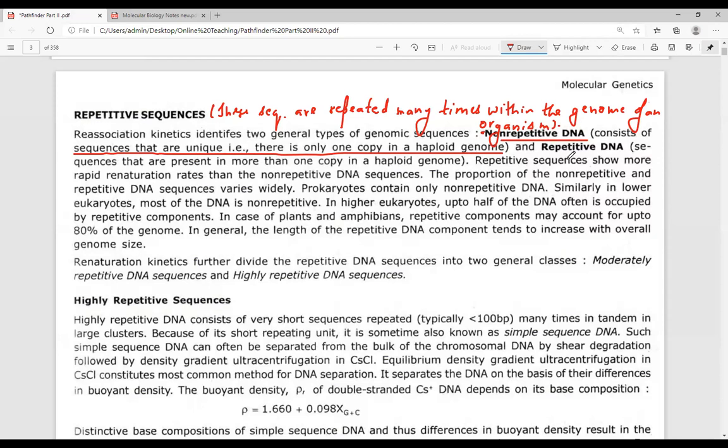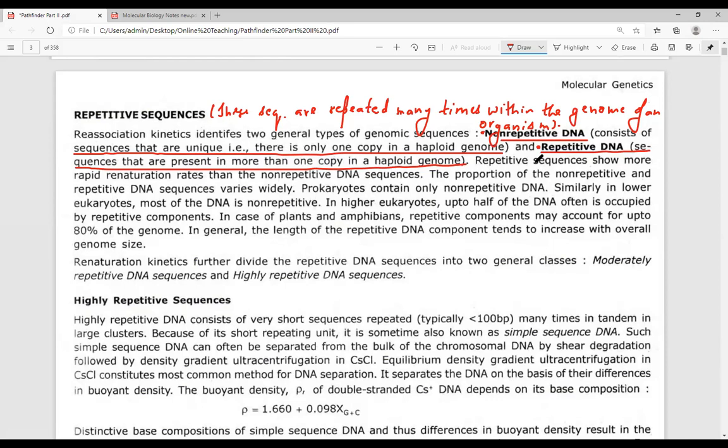Okay. Another one is referred to as repetitive DNA sequences. What do you mean by repetitive DNA sequences? Repetitive DNA sequences are the sequences that are repeated many times within the genome. That is, sequences that are present in more than one copy in the haploid genome are referred to as repetitive DNA sequences.